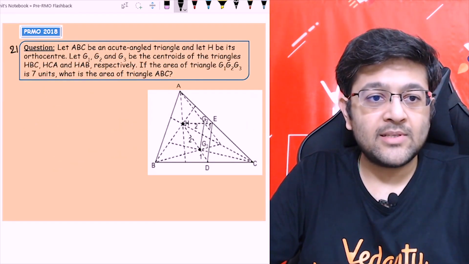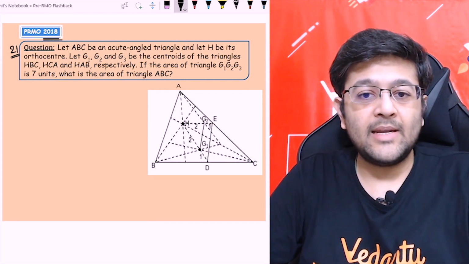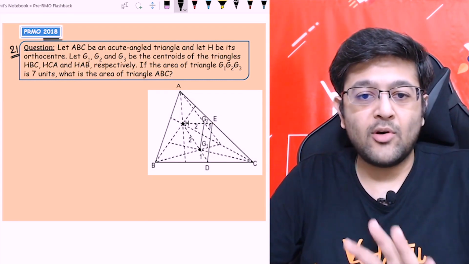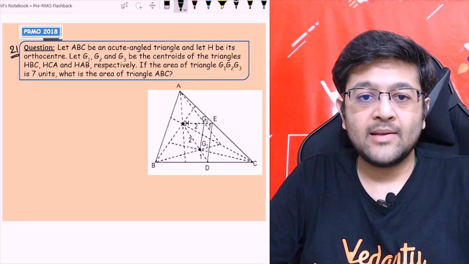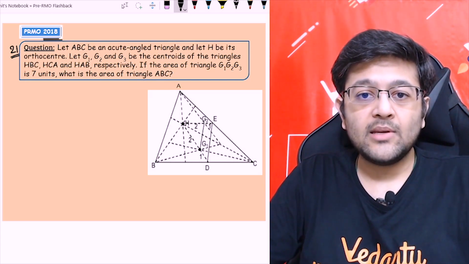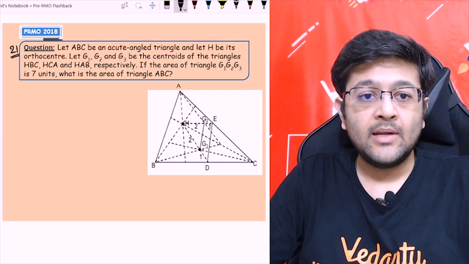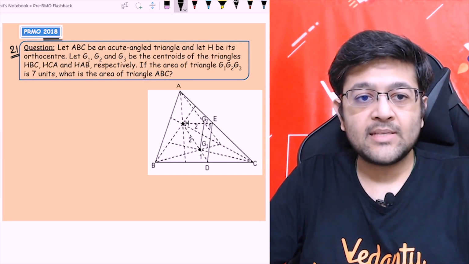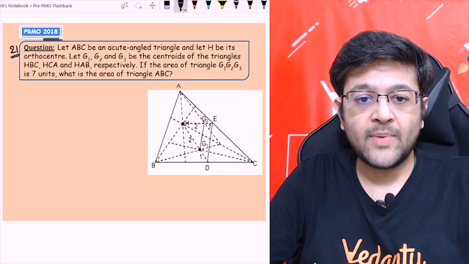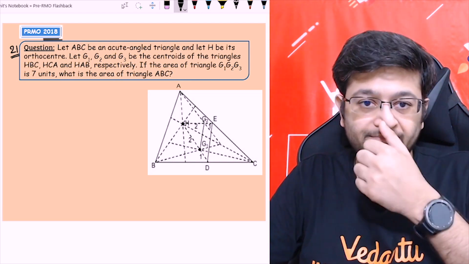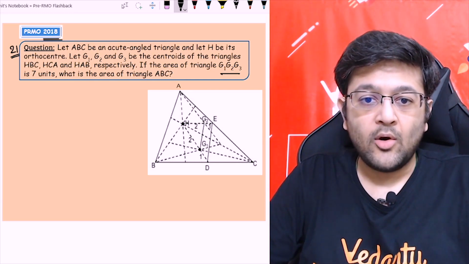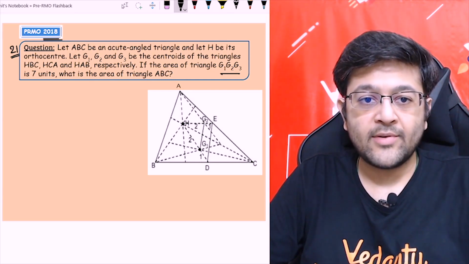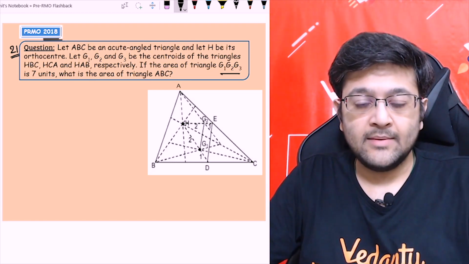On to the 21st question of this paper 2018. Let's read the question. Although I have already drawn the diagram, let's read the question. Let ABC be an acute angle triangle, and H be its orthocenter. Let G1, G2, G3 be the centroids of the triangles HBC, HCA and HAB. So if the area of the triangle G1G2G3 is 7 units, all joining the centroids of these three triangles, what is the area of triangle ABC?